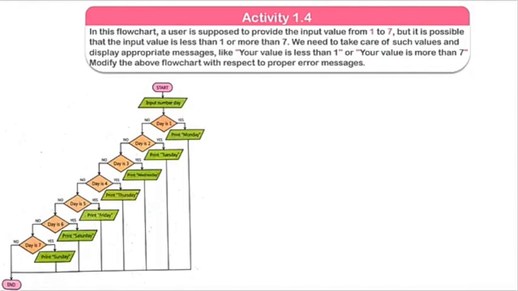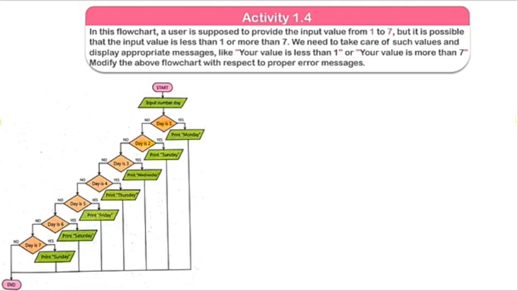Okay, now it's activity 1.4. You have to design an algorithm that takes a digit from 1 to 7 and presents the corresponding value. For example, when you enter 1, the computer will present Monday. When you enter 2, it will present Tuesday.